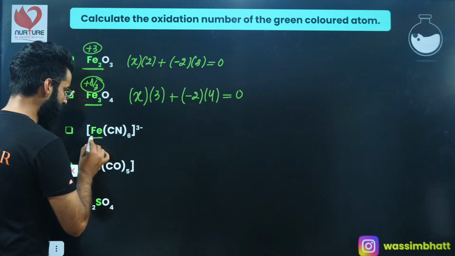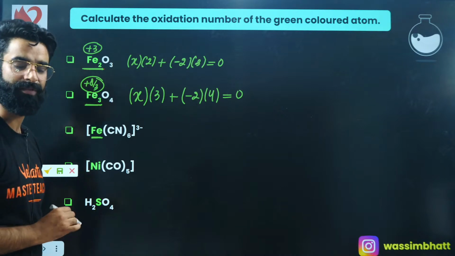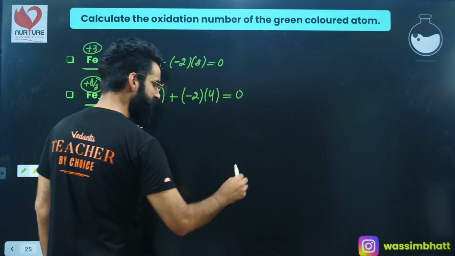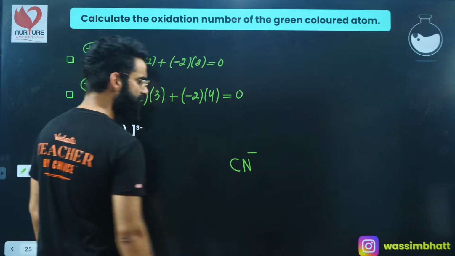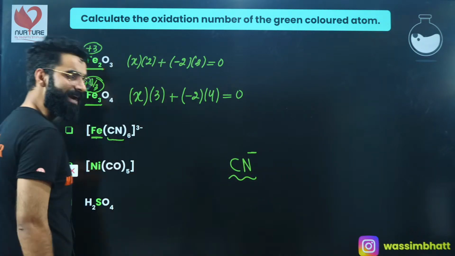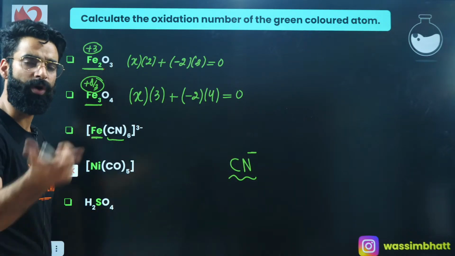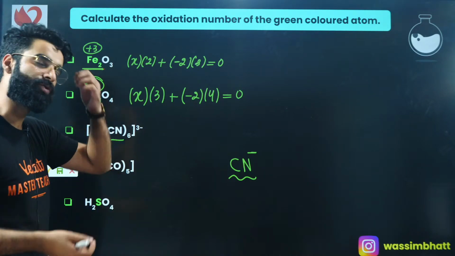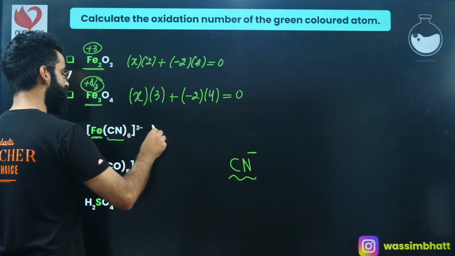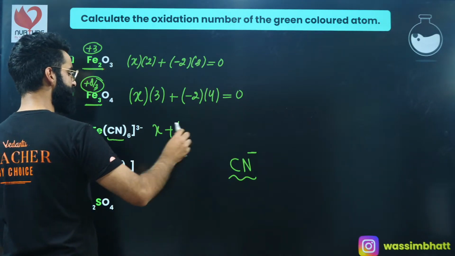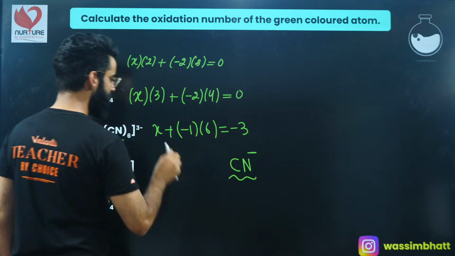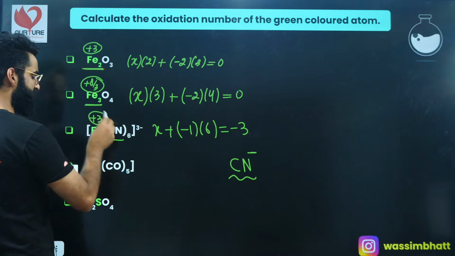Similarly, if I want you guys to calculate the oxidation state of iron over here in this compound, right? See, this iron is attached with CN. CN, few minutes back, it exists in the form of CN negative, right? CN negative is basically a radical, and radicals are considered as single units, and whatever will be the charge present on the radical, that's going to be taken as the oxidation state of that radical, right? Now have a look. Let's assume the oxidation state of iron is X. Let's assume the oxidation state of CN is -1. How many CN do we have? 6 CN. Net charge -3. So solve X. X you'll be getting as +3 right here.